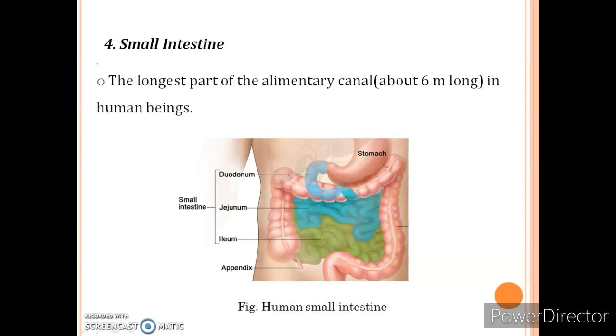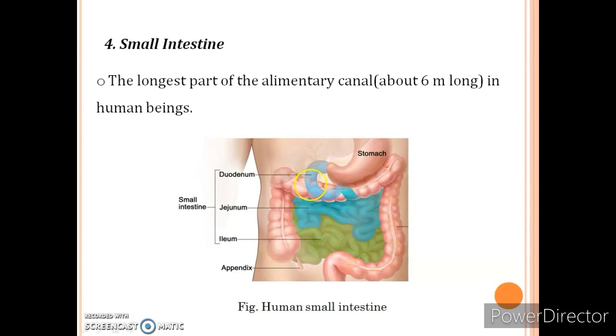The small intestine is the longest part of the alimentary canal, which is about 6 meters long in human being. So this is the figure of human small intestine. Here you can see after the stomach, the next organ of the alimentary canal is small intestine. The small intestine is divided into 3 parts.